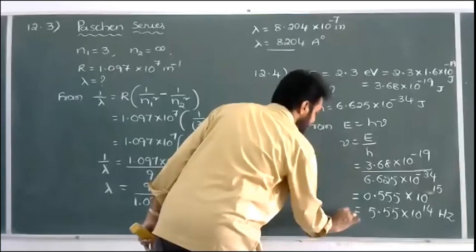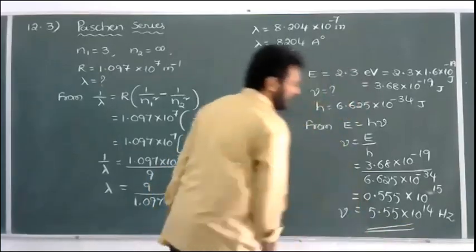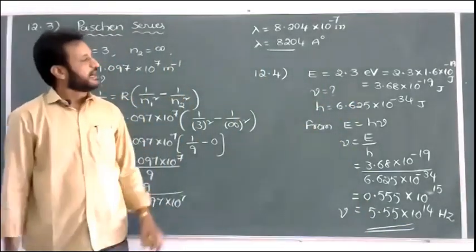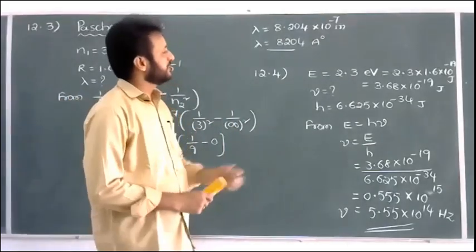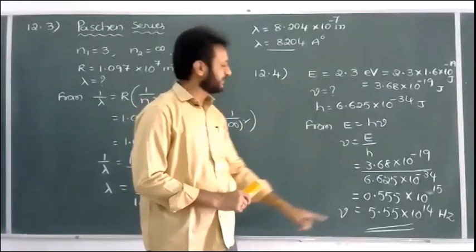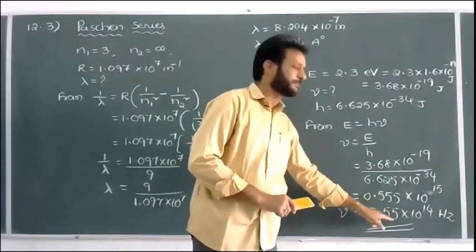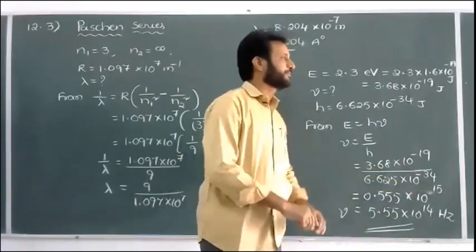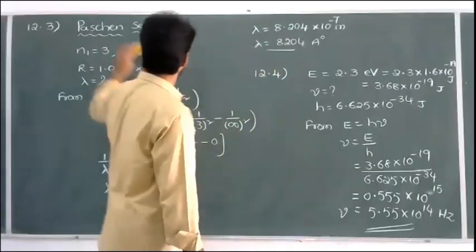It is the frequency of the radiation. So when an electron jumps from the higher orbit to the lower orbit, with energy difference equal to 2.3 electron volt, the obtained frequency of the spectral line is equal to 5.55 into 10 power 14 hertz. That's all.